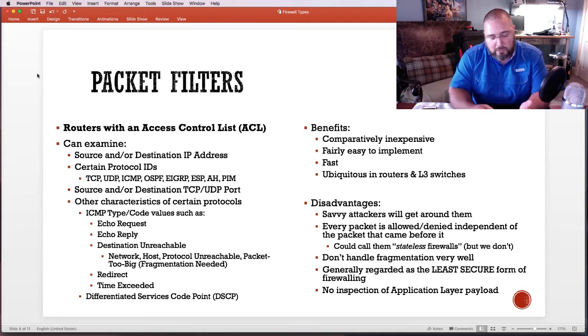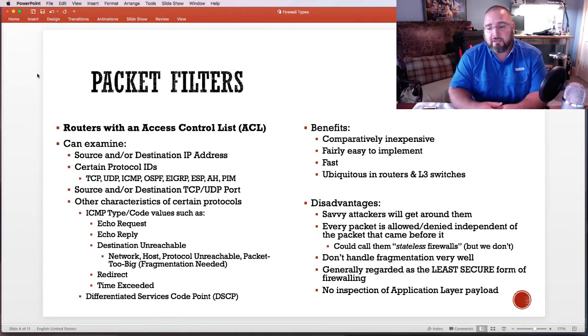Now, why do we like packet filtering routers? Well, there's several reasons. One is that they're cheap, comparatively speaking. They are fast, but that speed actually comes with an extra cost later on that we'll see. They're also pretty much integrated.